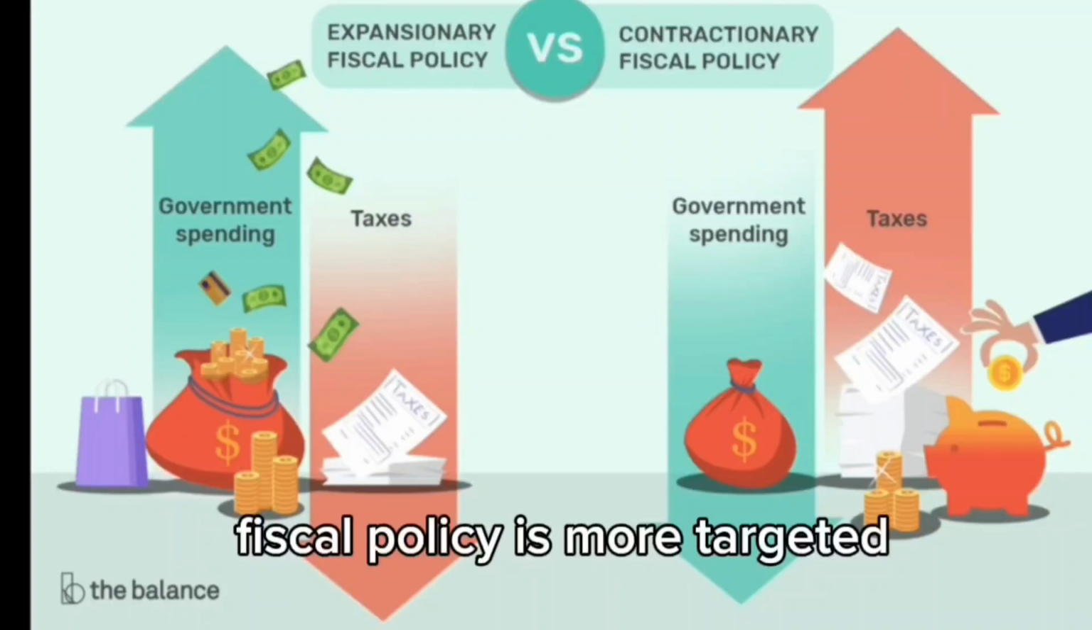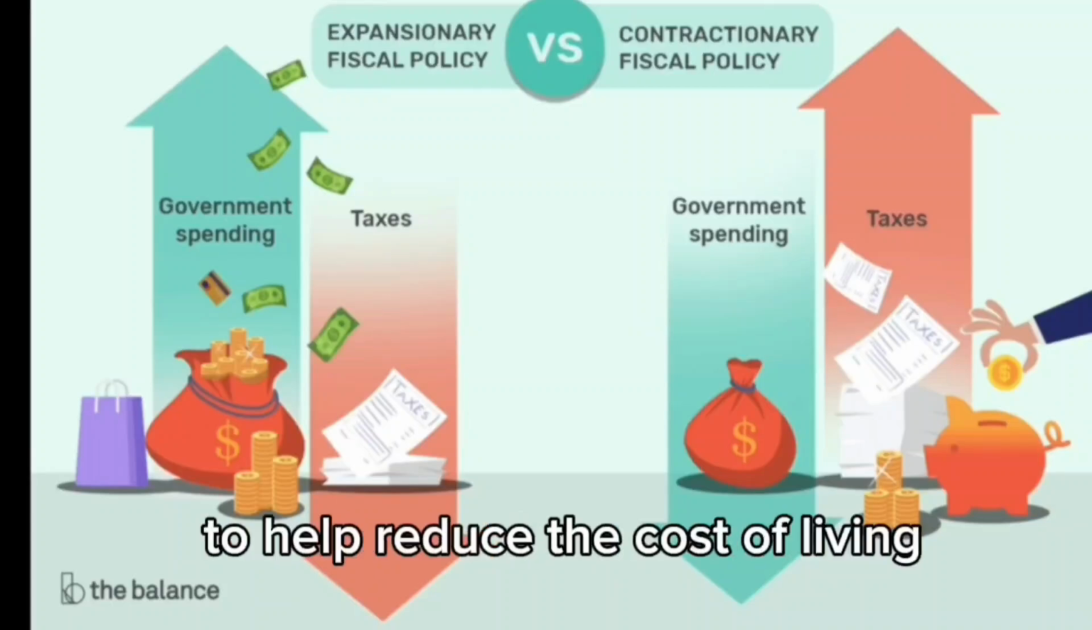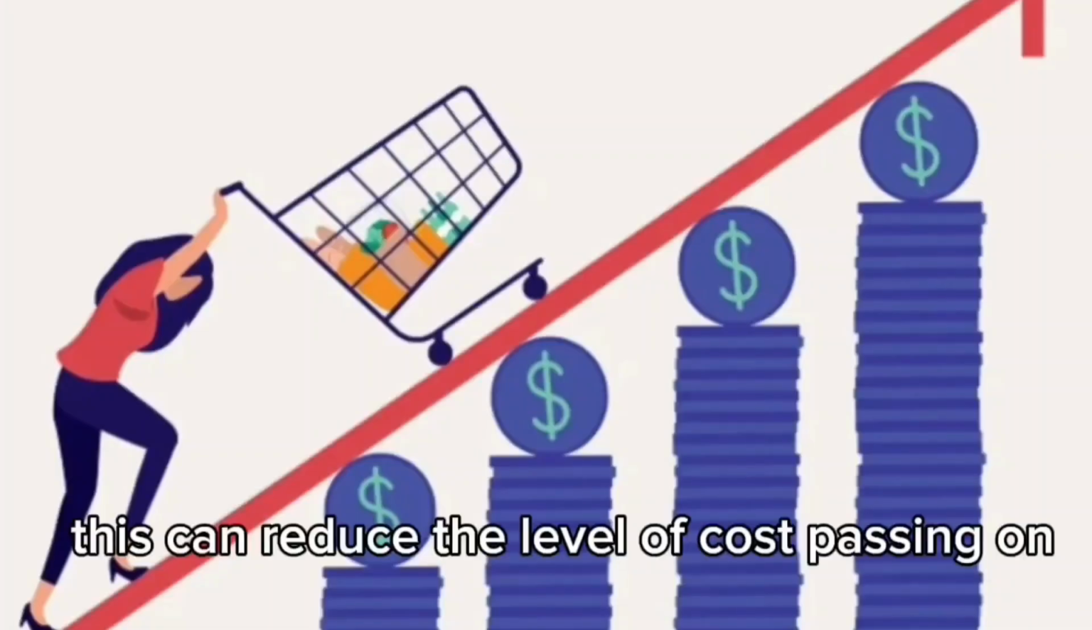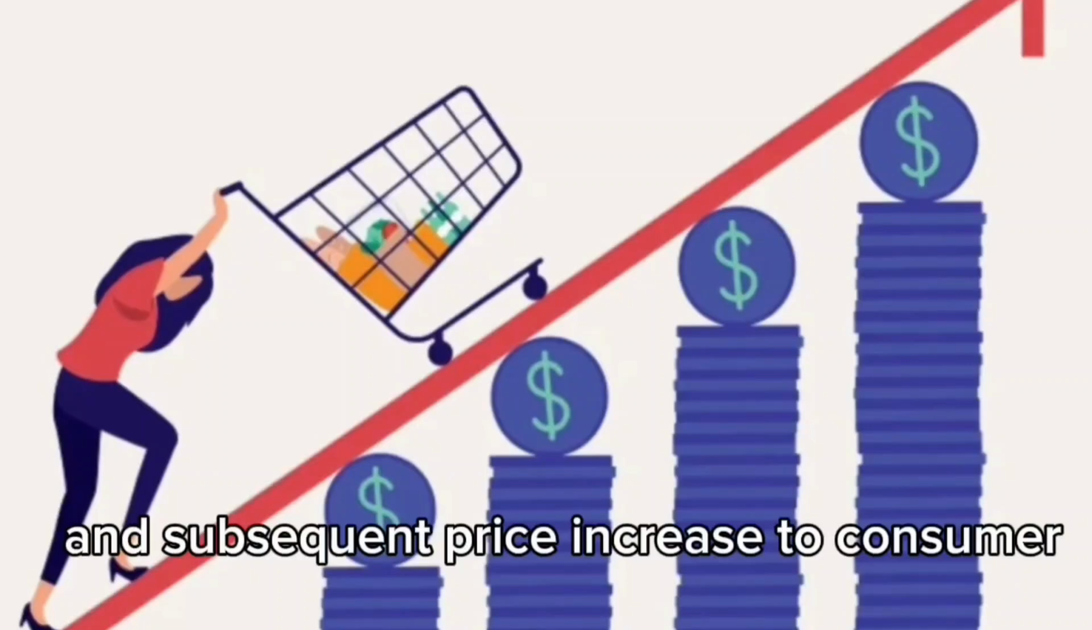price pressures. Fiscal policy is more targeted to help reduce the cost of living for specific groups. This can reduce the level of cost passing on and subsequent price increase to consumers.